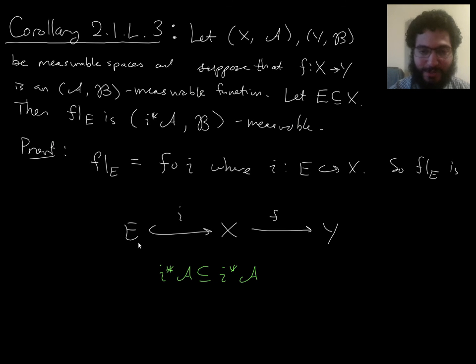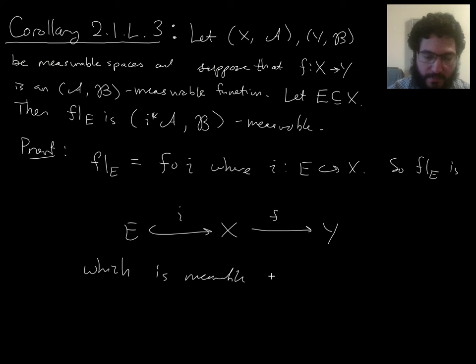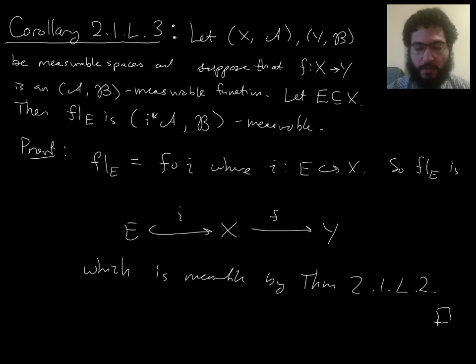We chose the sigma algebra on E so that it's pretty much the smallest sigma algebra you could put on E that would make I be a measurable function. So this composite is measurable by theorem 2.1 L2, the one in the previous video.